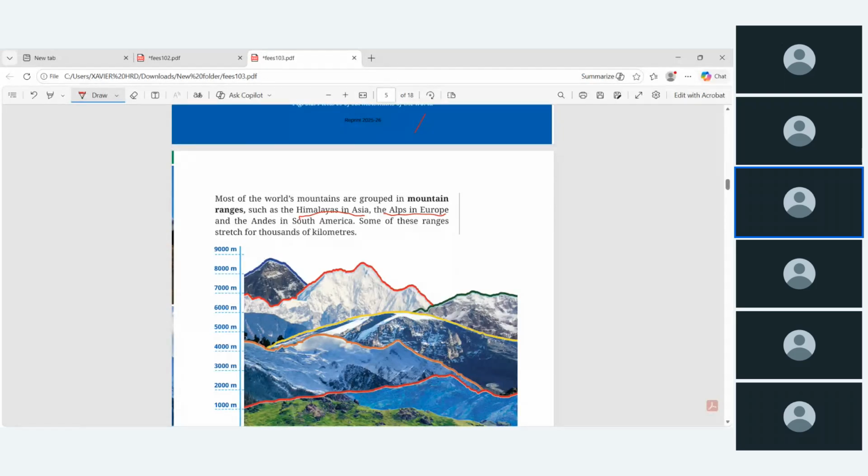Get the blank map, the physical map. Okay, not the political map. Take the physical map.